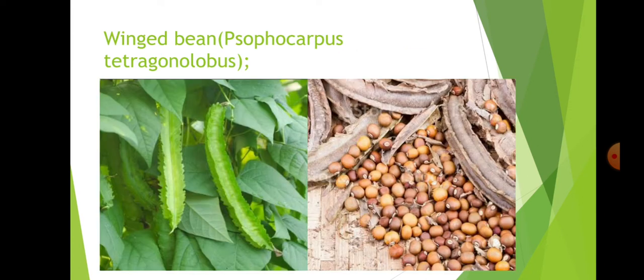And next, winged bean, a newly emerging crop, Phosphocarpus tetragonolobus, because it has four lobes, as shown in the image, which are winged in nature, like a bird's wing. The seeds are similar to red gram seeds but somewhat smaller.